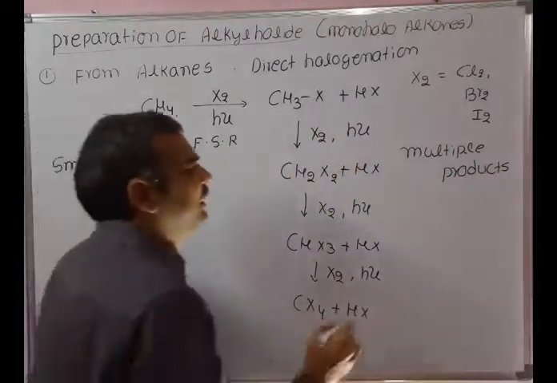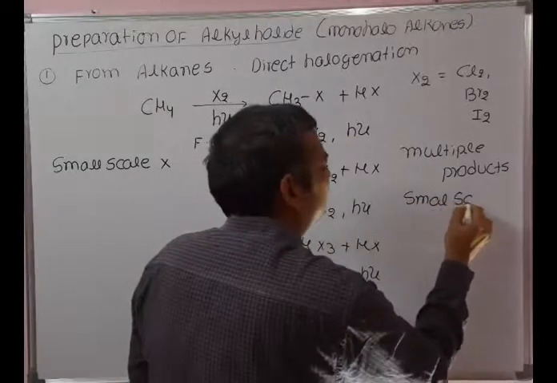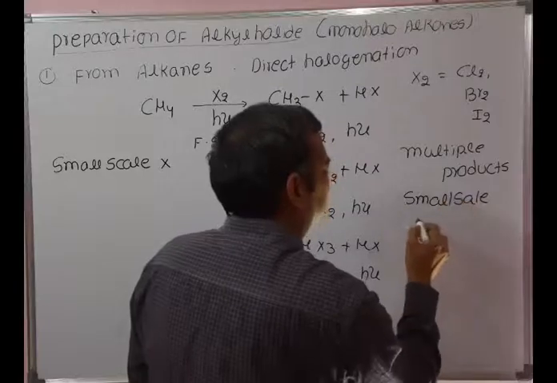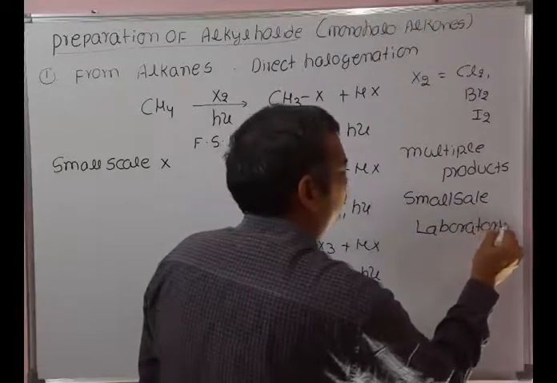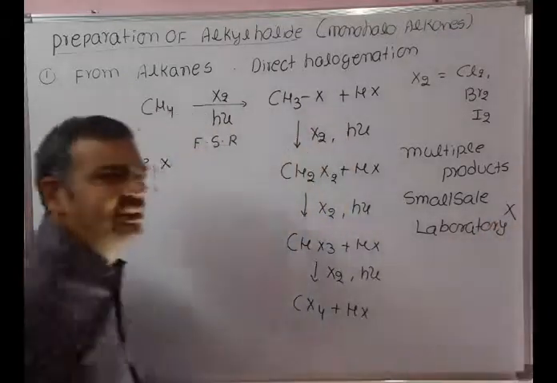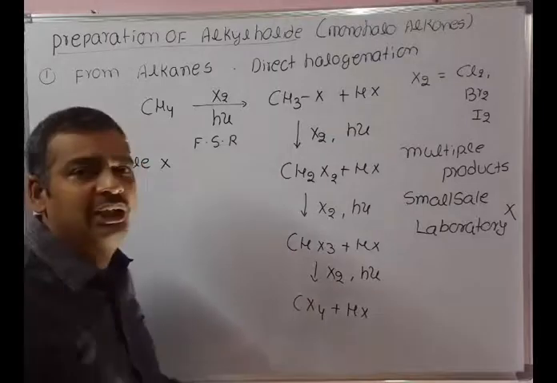That's why in the small scale laboratory this method is not preferred. We cannot control the reaction.